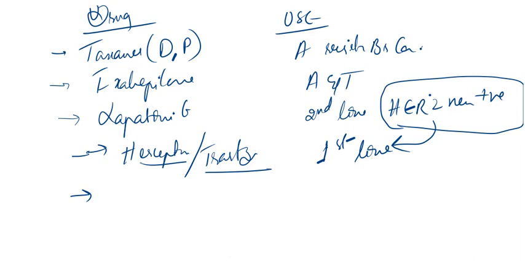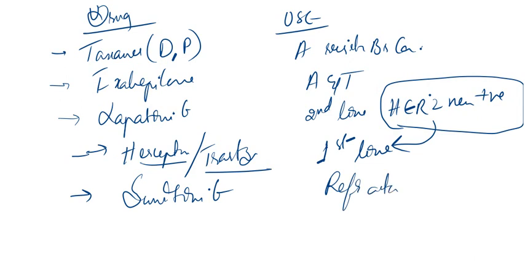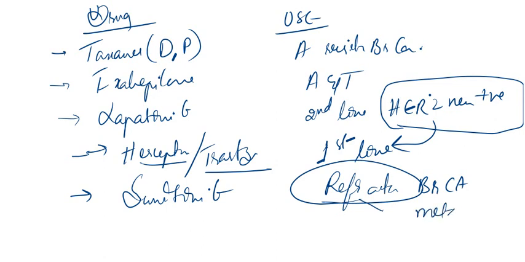Next, sunitinib is used, we already discussed, if it is a refractory type of breast cancer. Refractory means not responding to any agent, that is called a refractory condition. And also if it is metastatic, refractory as well as metastatic. Okay, clear up to this?